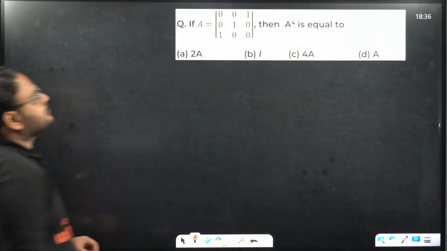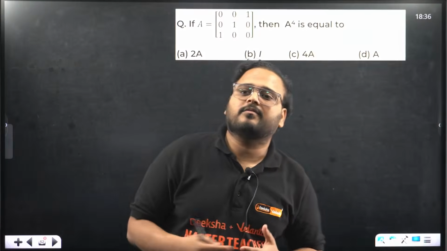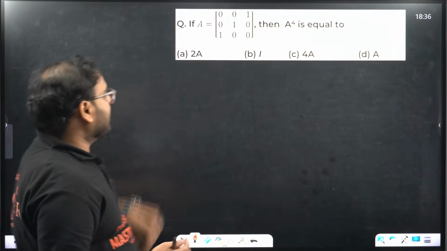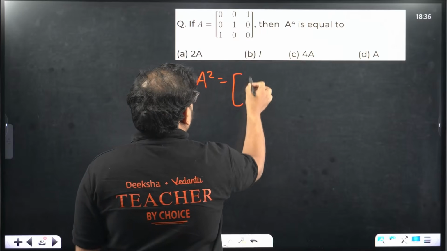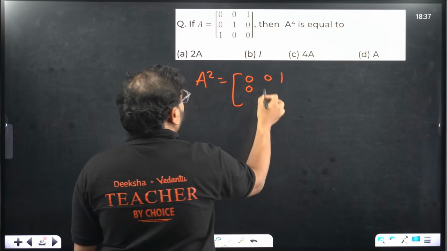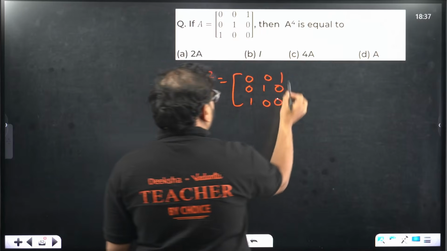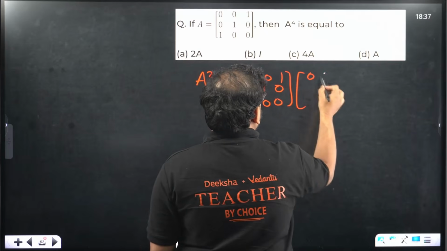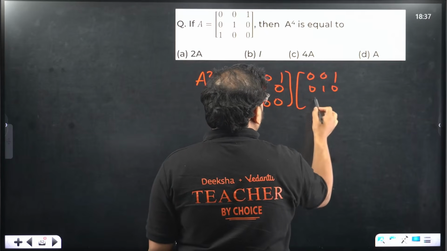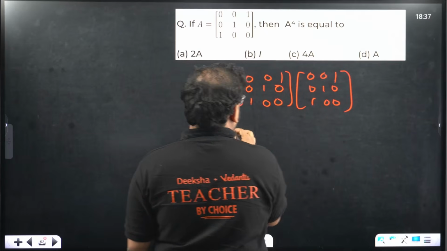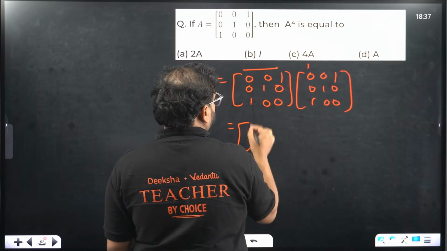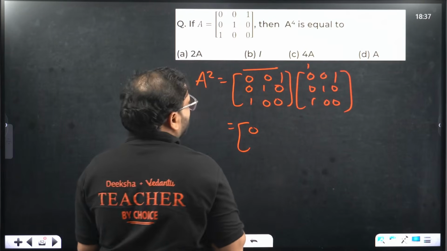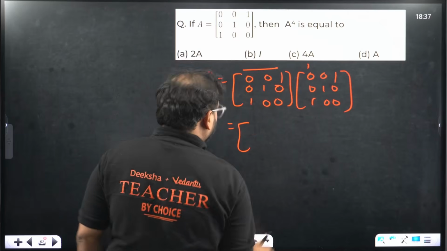Check. Now we're looking to find the value of another KCET problem, A power 4. As I said, whatever is given, just find A square first. 0, 0, 1, 0, 1, 0, 1, 0, 0. Check. 0, 0, 1, 0, 1, 0 and 1, 0, 0. Multiply. Sorry, this seems wrong.